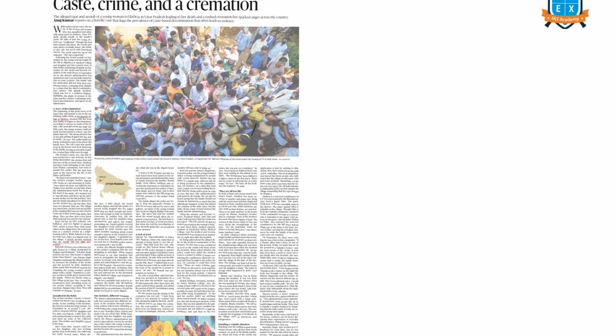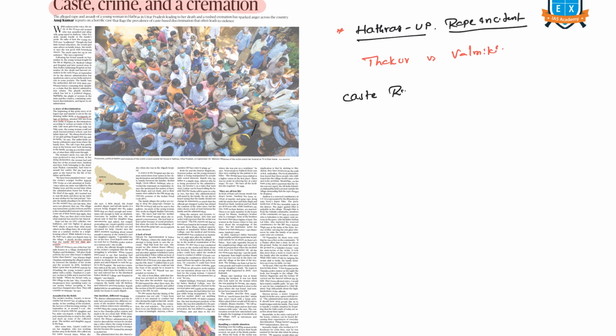Caste, crime and a cremation. Here I will go a bit intellectual rather than just discussing the issue. I will take the important points said in this article to explain a particular point to you. First, in Hathras in UP, a district in UP, a Dalit woman was raped and finally she died in hospital. There was an antagonism between the Thakur community and the Valmiki community. So, caste rivalry existed. And what can be the reason for the rivalry between these two families? What is the message it sends?